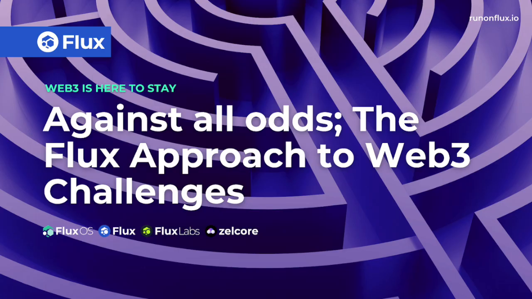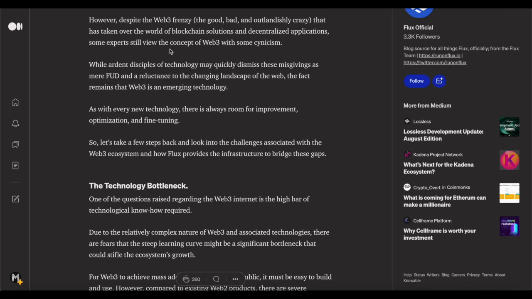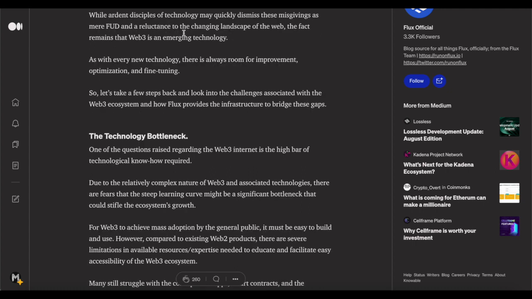From Andreessen Horowitz's 4.5 billion investment in May to Binance's latest 500 million fund for Web3 startups, investments have continued to pour heavily into the Web3 space, even in the middle of a harsh crypto winter. However, despite the Web3 frenzy, the good, bad, and outlandishly crazy that has taken over the world of blockchain solutions and decentralized applications, some experts view the concept of Web3 critically, while hardened disciples of technology may quickly dismiss the misgivings as mere FUD and a reluctance to accept the changing landscape of the web.